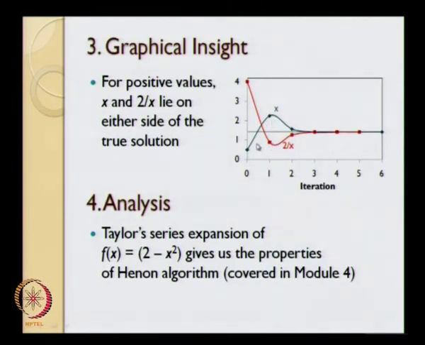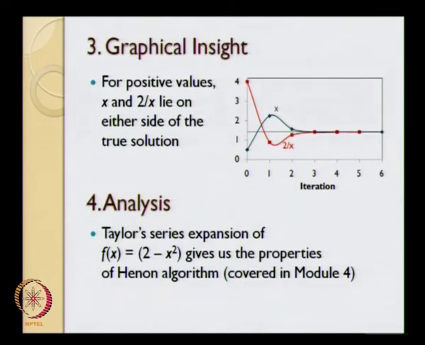Over here from this value of x, the next value of x has gone to 2.25. So the value of x now is greater than square root of 2, but the value of 2 by x you will see is less than square root of 2, and you will see this pattern repeating throughout the overall values. No matter what positive value of x you choose, the value of 2 divided by x is also, one, going to be positive, and second, it is going to lie on the other side of the line square root of 2.